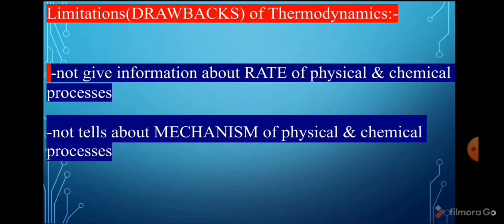Okay, there are a few limitations of thermodynamics. They may also be called drawbacks. First drawback: it does not give information about the rate of physical and chemical processes. It does not tell us about the mechanism of physical and chemical processes.